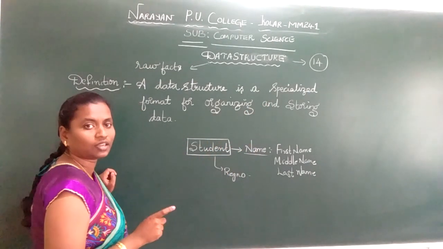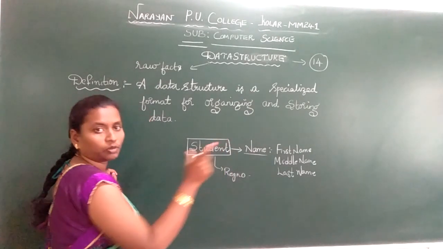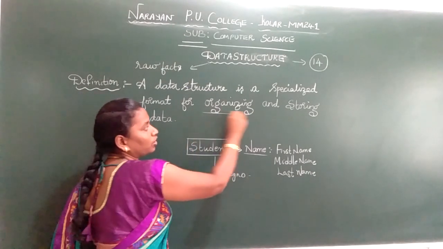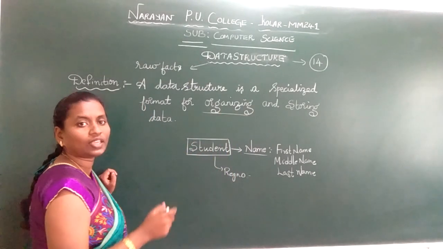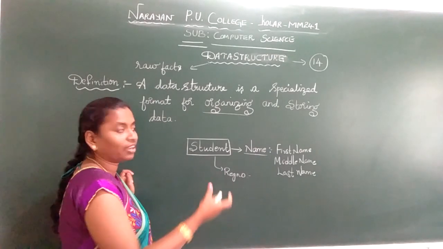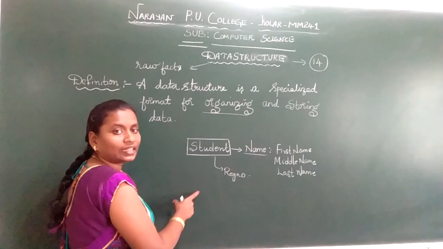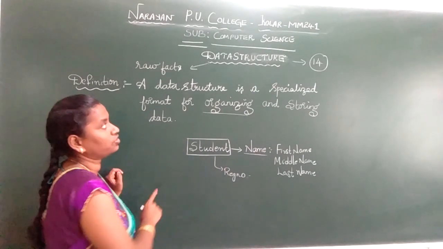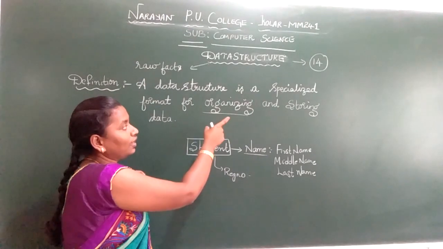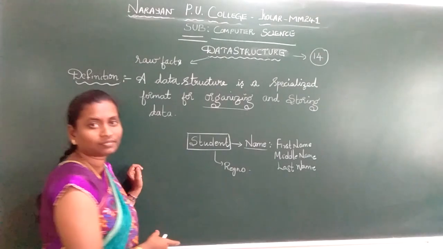The data of the student has to be stored in the computer memory, and when you store it, it has to be stored in an organized way. Otherwise we cannot get back the data when we want it. For everything there is a structure. This efficient way of organizing the data in the database is called a data structure. We'll see different algorithms which help us maintain the data in the data structure.